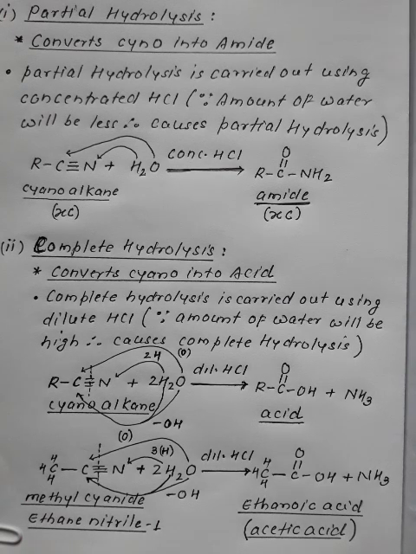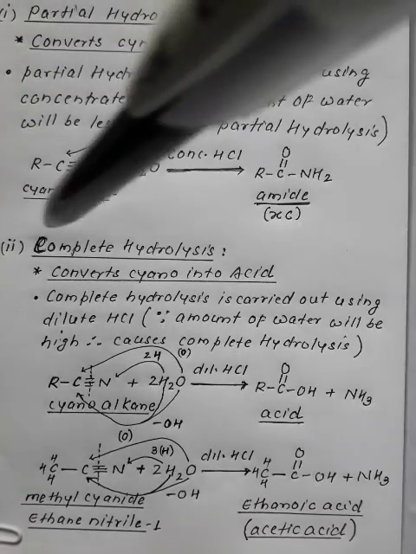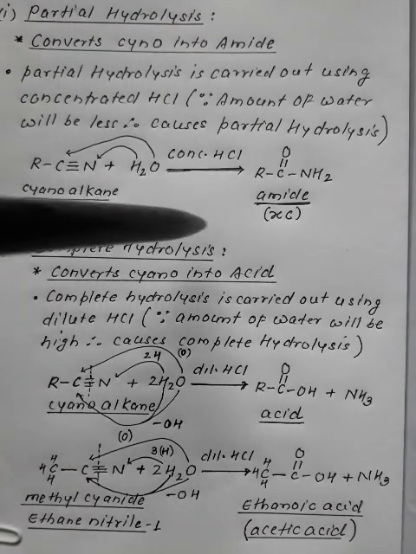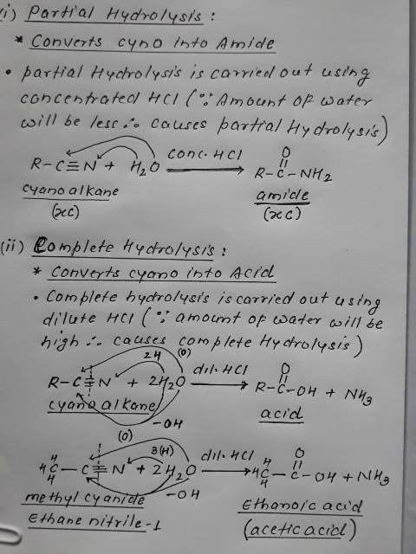So over here the cyano compound converts into amide when we carry out partial hydrolysis, and cyano converts into acid when we carry out complete hydrolysis. Now, I think this concept of treatment of cyano may be clear to you. There is one more way of treating cyano, that is through reduction. So 3 treatments are there, I said. One is partial hydrolysis, second one is complete hydrolysis, and third one is reduction.